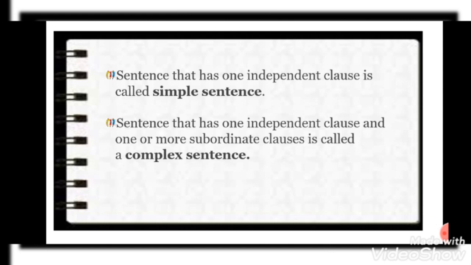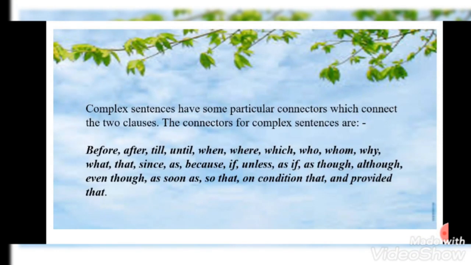So in a complex sentence, there will be one independent clause and one or more subordinate clauses. Now, to join these two clauses, a few words are used as conjunctions, and those conjunctions are known as subordinating conjunctions.